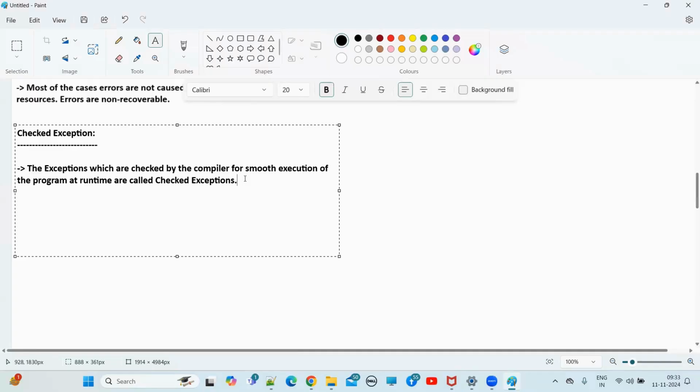In Java, we have two steps, right? Compiler and interpreted program. Go and remember those classes, guys. Java features we have discussed, right? Java is a compiled and interpreted language, right? So now the exceptions which are checked by the compiler for smooth execution of the program at runtime are called what? Checked exceptions. What kind of exceptions will the compiler check, guys? Only checked exceptions can the compiler check. Understand?